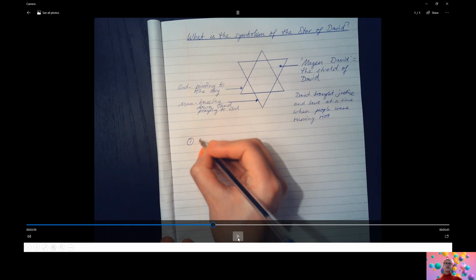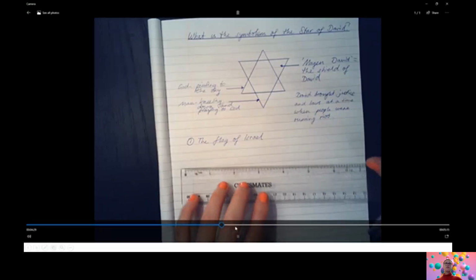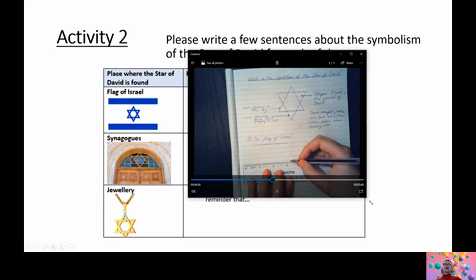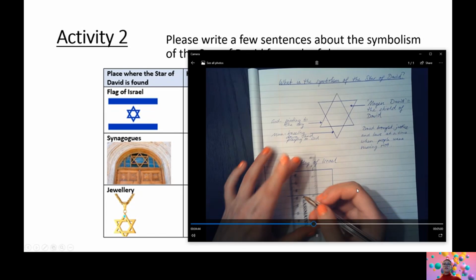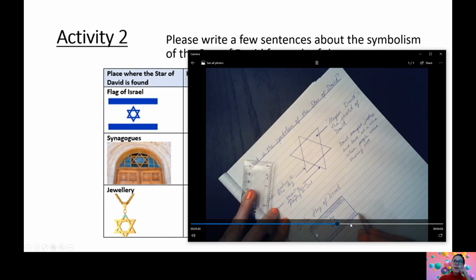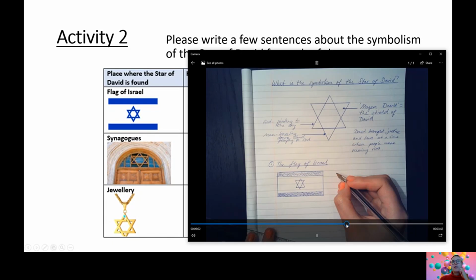So let's start with number 1, the flag of Israel. Please underline it neatly. And so I would like you to draw the flag of Israel. There you go. And if you have coloring pens or pencils, you can draw them here. I'm using a ruler to keep it neat, drawing my dots there, and I'm coloring it in. But if you have blue coloring pencils, it could look even better than using a biro.